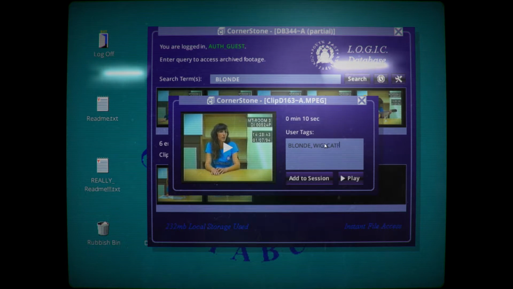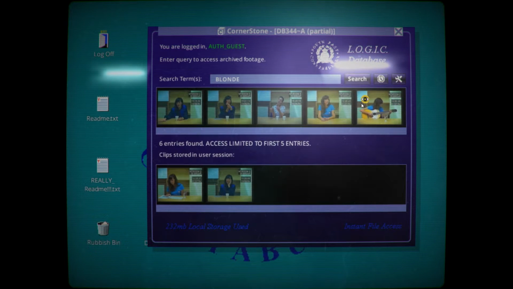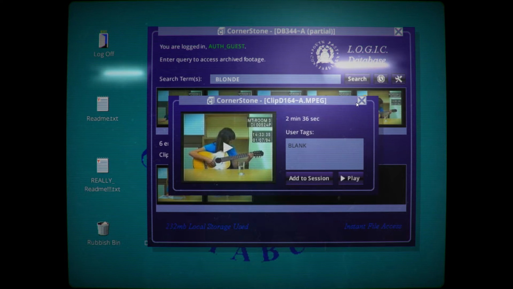I'm going to type in cat flap just because it's a funny word. But, is cat flap one or two words? I don't know. We'll put it in one word. Interesting. We've got another thing again, which is playing guitar. I'm not sure what this is about.